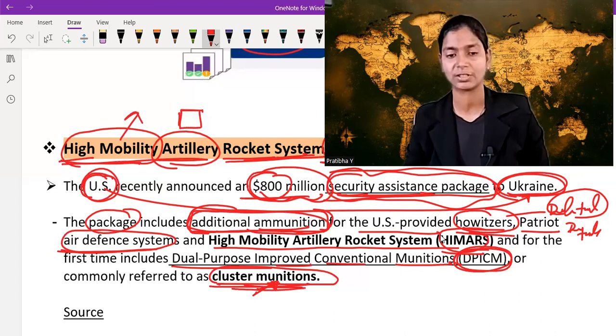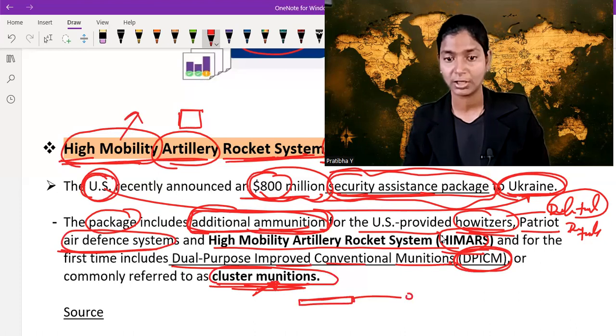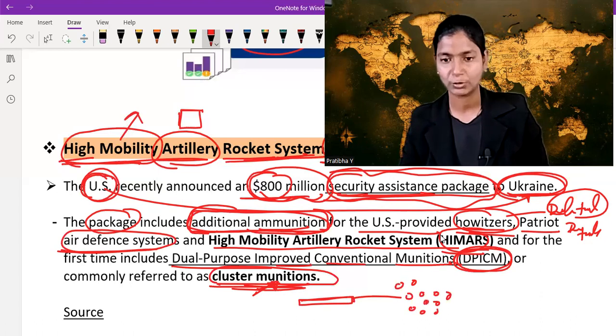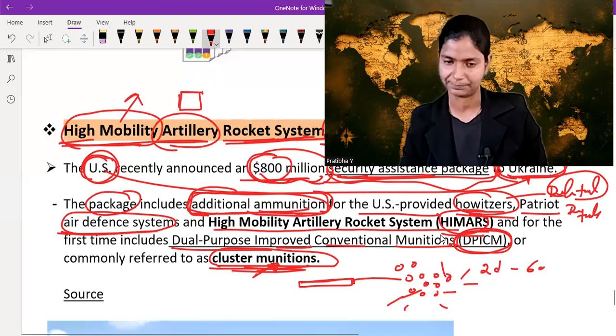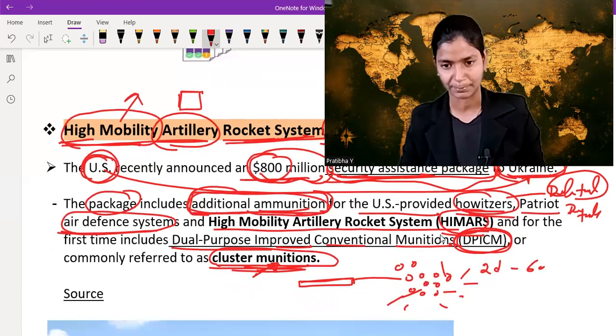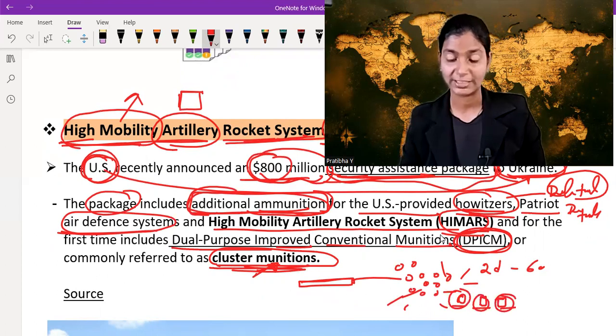What is cluster munition? When you launch cluster munition from a rocket, it goes there, and from that cluster munition, many small pellets, anywhere from 2 dozen to 600, spread here and there, and they blast. It blasts earlier, or on that spot, or after the impact. So it has 3 stages of blast. It is spread over a large area because when you launch this cluster ammunition, it goes into the air, small pellets spread here and there, and then the blast takes place.